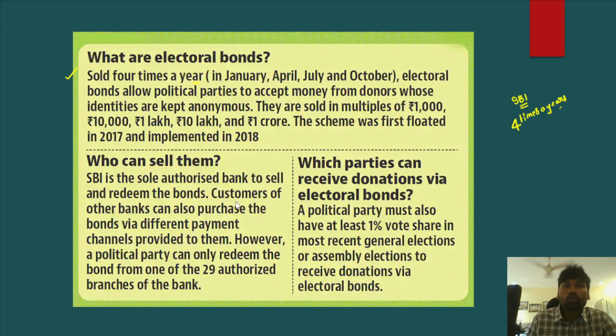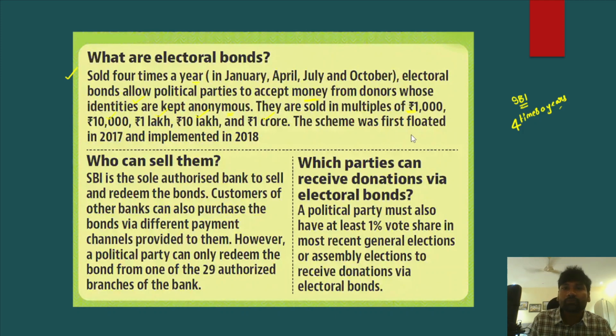Through the electoral bonds, politicians or political parties accept money from donors whose identities are kept anonymous, and they are sold in multiples of 1,000, 10,000, 1 lakh, 10 lakh, 1 crore. So there is no upper limit on funding the political parties by the donors.